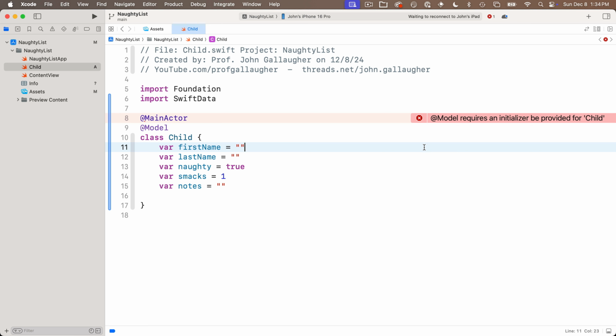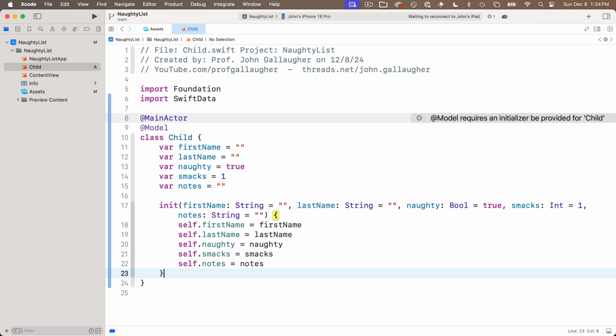Xcode is angry, my friends, and the reason why is because we don't have an initializer, but we can just type init and tab over. Xcode will write the rest. Always double check to make sure that it's initialized the values properly. With your defaults, it has.